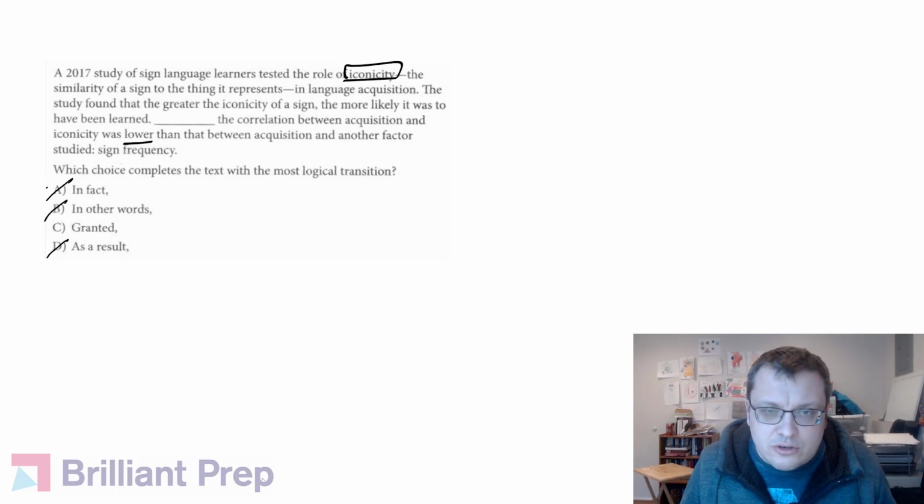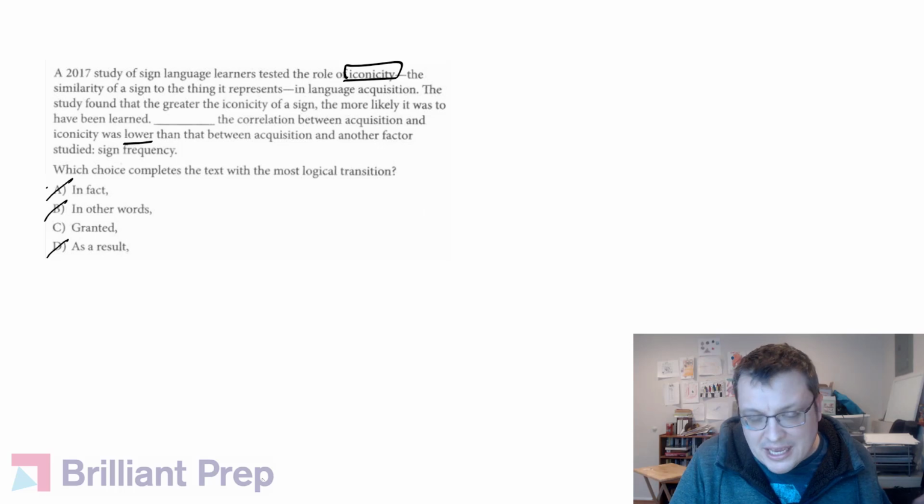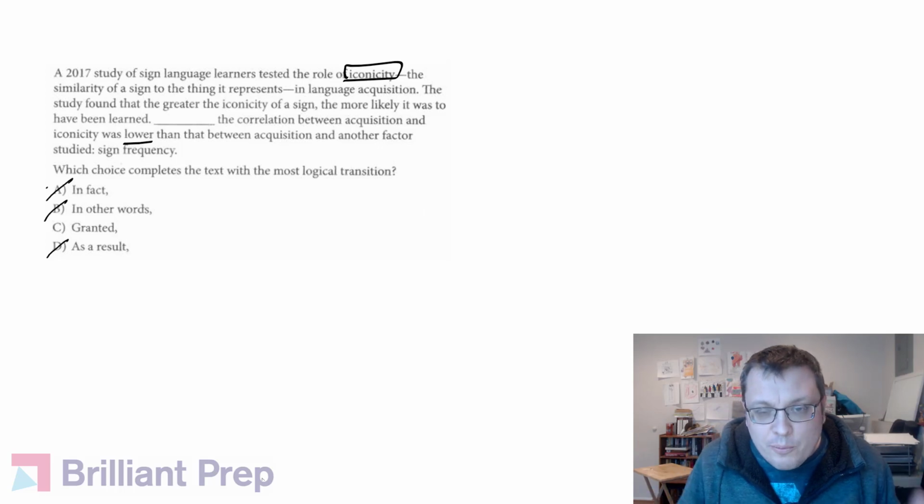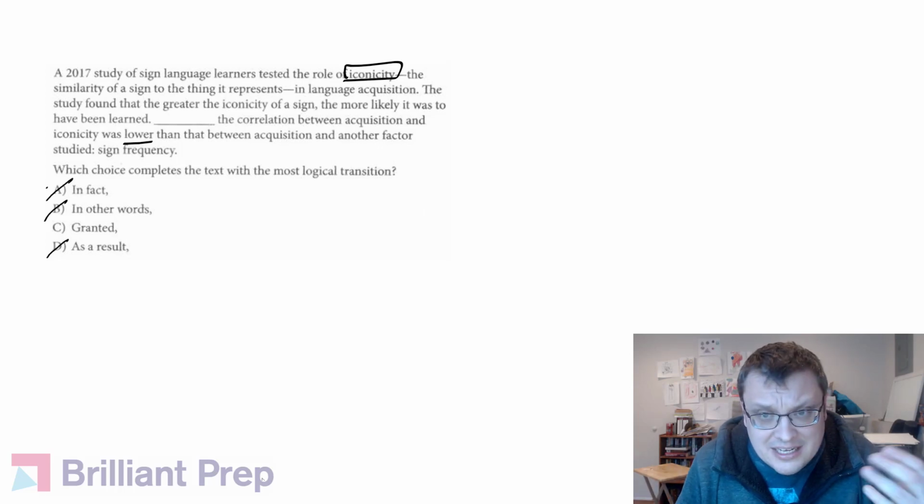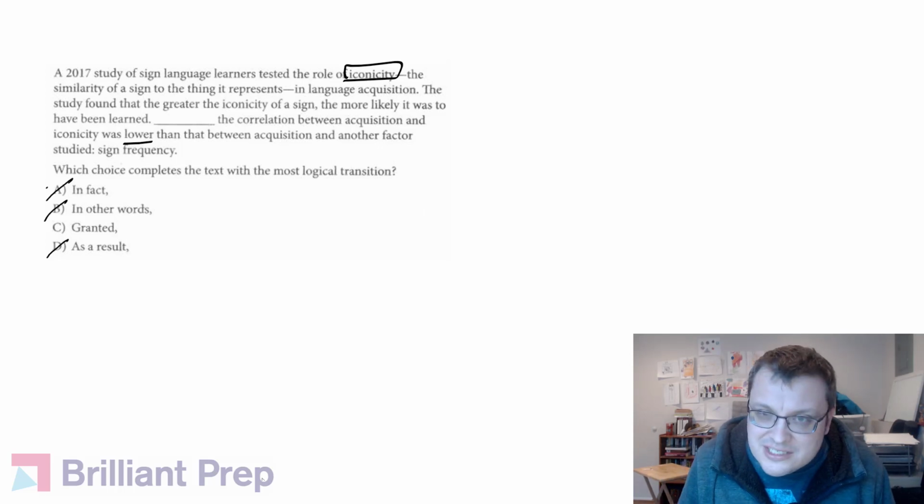Granted you would use when you're trying to concede a point, when you're trying to admit something that perhaps goes against some of the previous things you were saying, right? When you want to grant a position or grant something that is discordant or contrasting with what you've previously stated. And notice that's exactly what's going on here. The sentence previous to this blank lays out the correlation between iconicity and acquisition. However, we also want to grant the fact that maybe there are other factors that are more important, such as sign frequency.